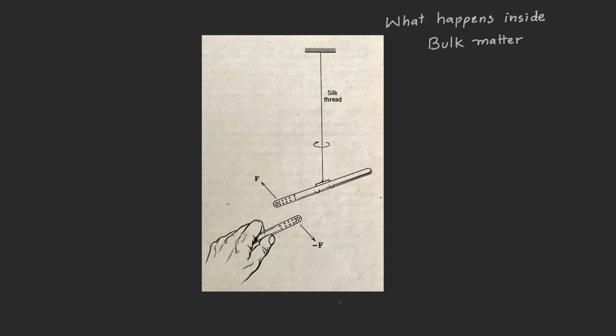To preserve the charge in the glass rod, silk thread is used. Silk thread actually behaves like an insulator, which we will study in some time. Insulators never let the charge go through or pass through them.